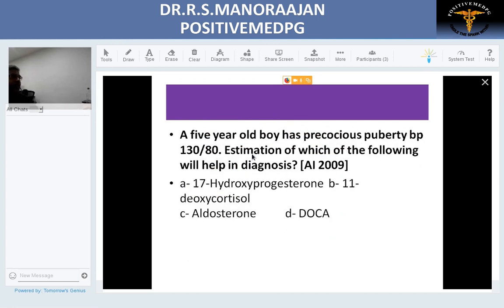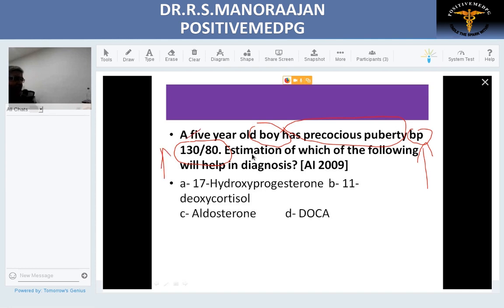Next. A 5-year-old boy having precocious puberty. What should we jump into? Which is the hormone which is increased? Naturally, there will be an increase in testosterone. A blood pressure of 130/80 in a 5-year-old child implies hypertension.